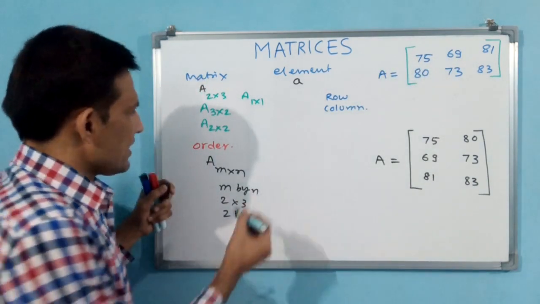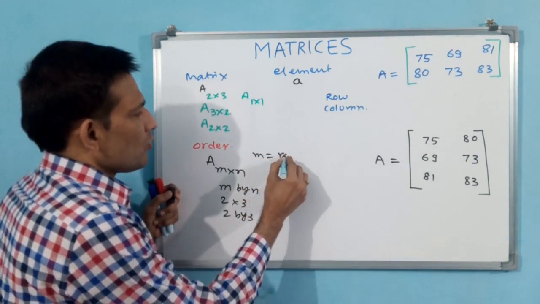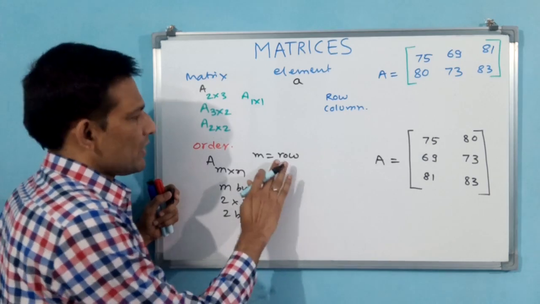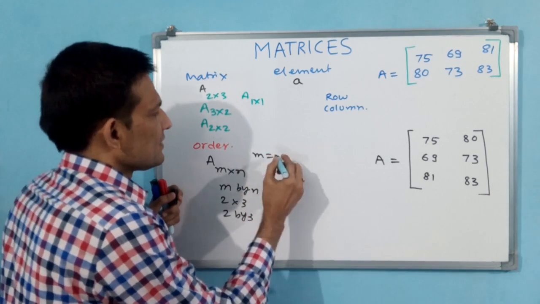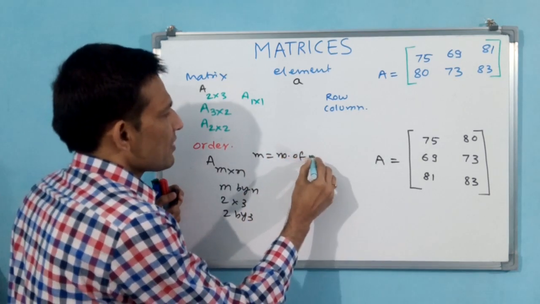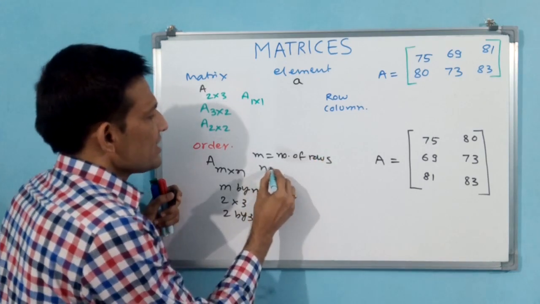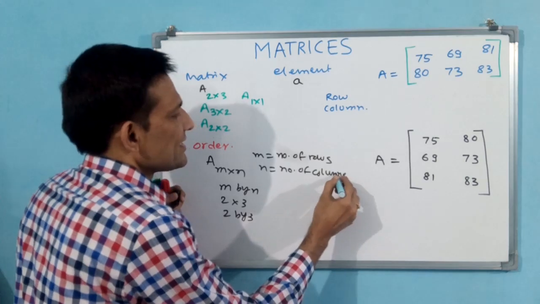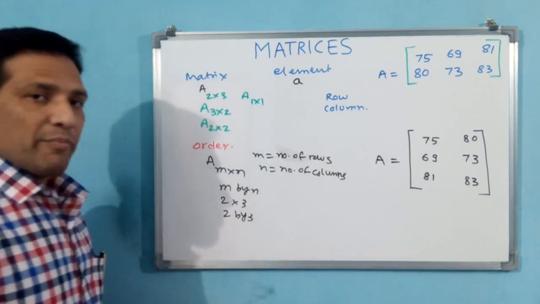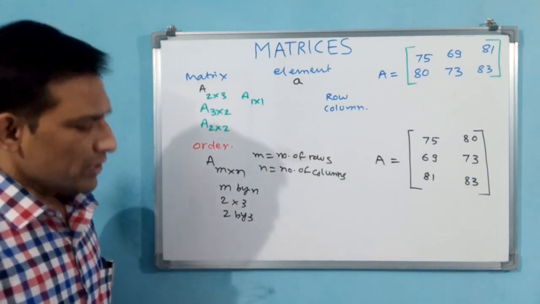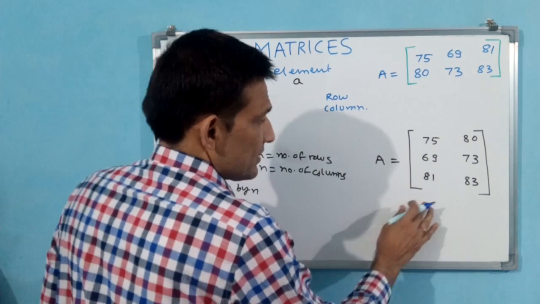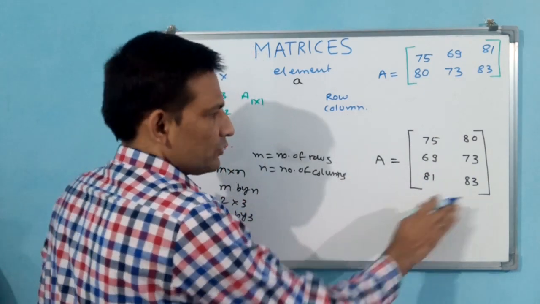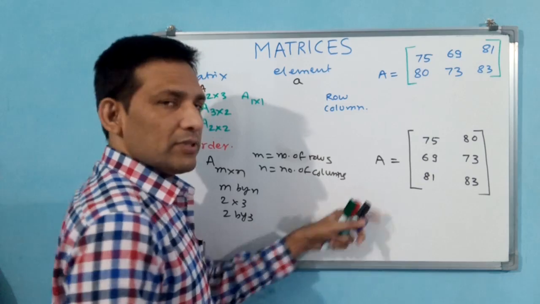Why? Because M is equal to the number of rows, and N is equal to the number of columns. Number of rows and number of columns. Here I am writing it separately, but you need not write it like this, you can write it in short form.